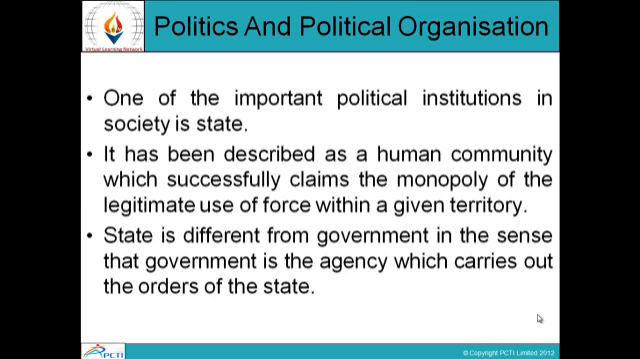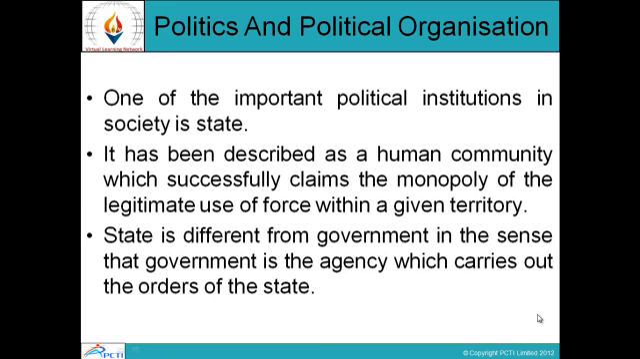One of the important political institutions in society is the state. The state is described as a facilitator of various services. It has been described as a human community which successfully claims the monopoly of the legitimate use of force within a given territory. So it has all the rights to exercise force and authority over people for their welfare, for the right way of conducting rights and responsibilities, and for giving them proper facilities and services.